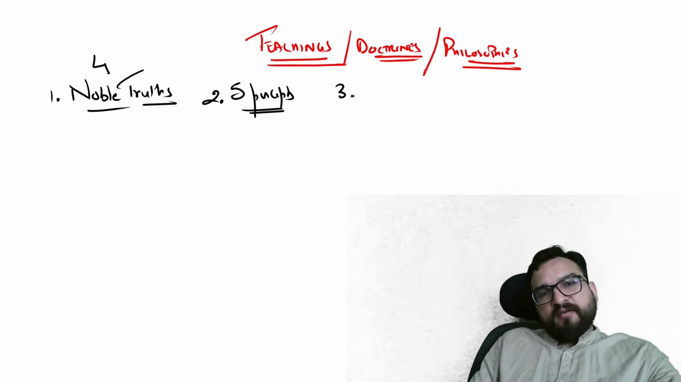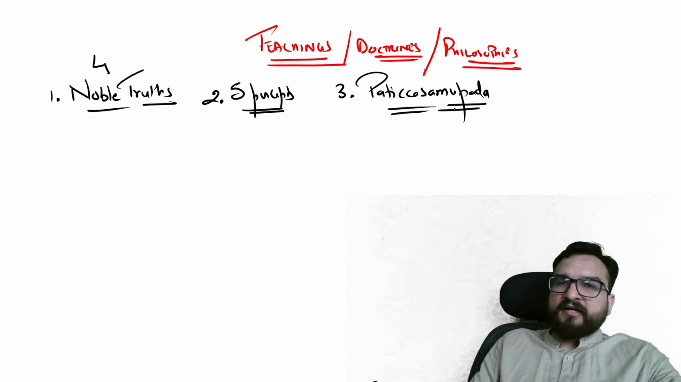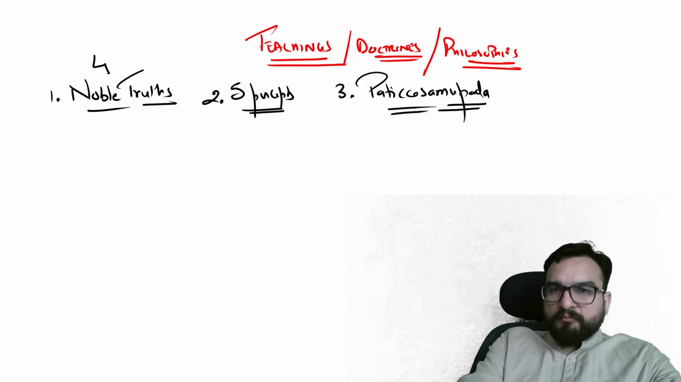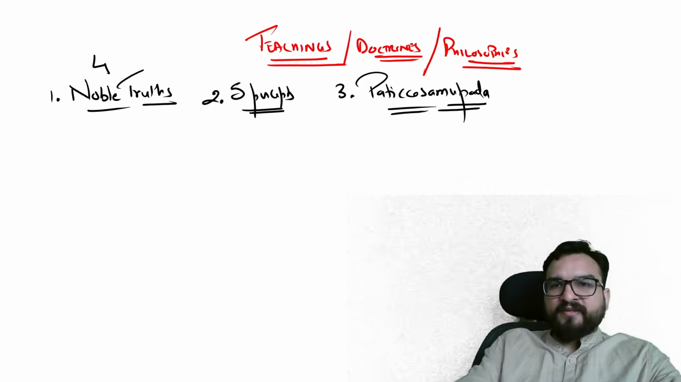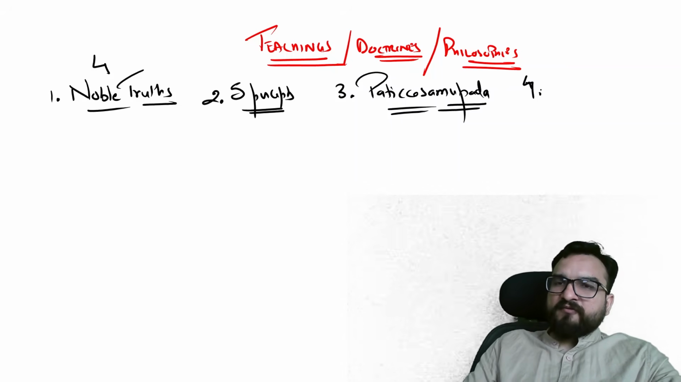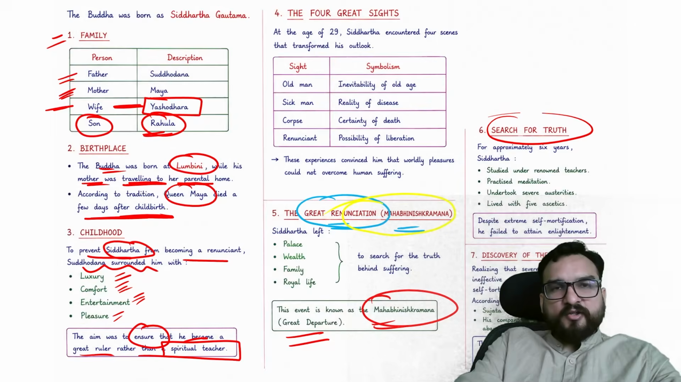Third, you will be finding Pratityasamutpada, pronounced by different people by different names. Pratityasamutpada is also said as Samupada, and you will see it in other forms too. And fourth, you will be finding some other things as well. I will be teaching you over here.